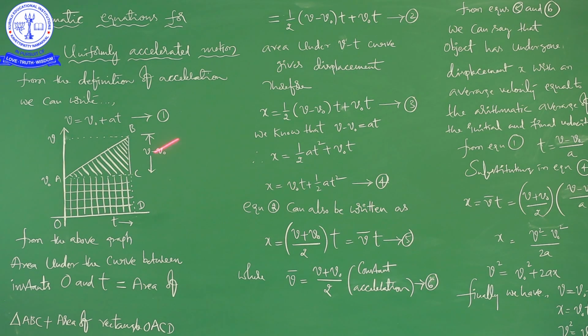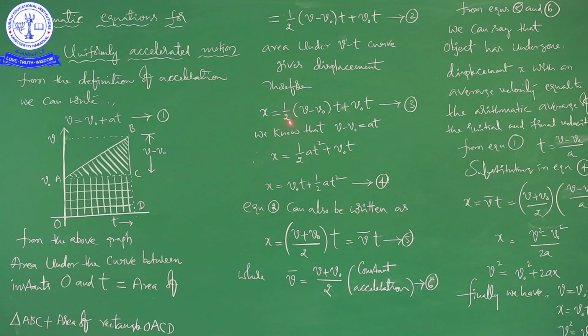So it is equal to the displacement. So we are writing here x, x is the symbol to represent displacement here. So the area under the curve between instants 0 and t is the displacement, because it is a velocity time graph.